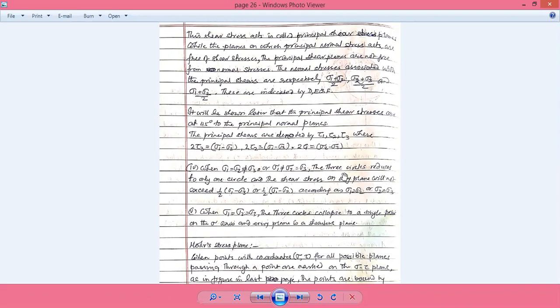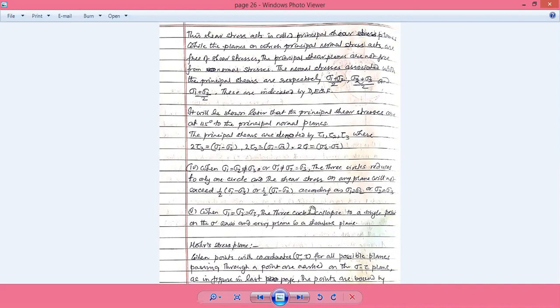So the three circles reduce to only one circle, because the shear stress on any plane will not exceed half of sigma 1 minus sigma 3 in the first case, and half of sigma 1 minus sigma 2 in the second case. The other circle vanishes because the difference of the stresses is zero: sigma 2 minus sigma 3 is equal to 0. If their difference is equal to 0, there is no radius for that circle.